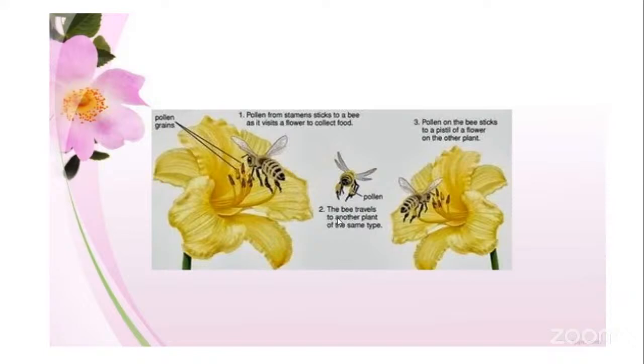Now this bee will be traveling from one flower to another flower. So when this bee reaches another plant, then the pollen which is stuck to the wings of the bee or to the legs will stick to the stigma of the other flower. So like this, when the bees visit from one flower to another flower, the pollination is carried out. That is pollination, we call it the anemophilous type of pollination.